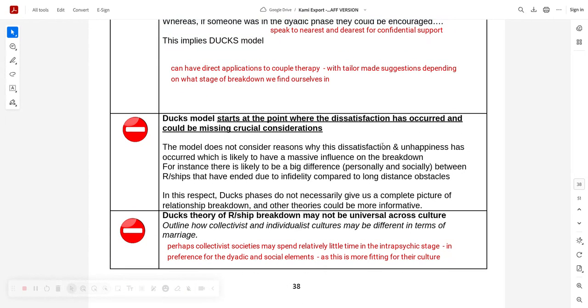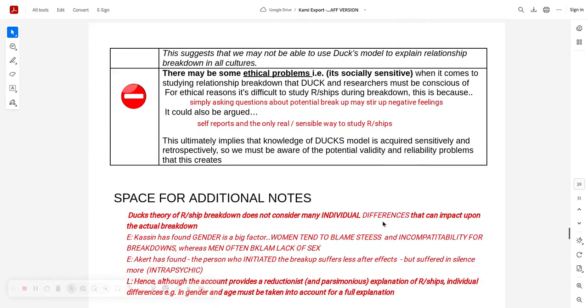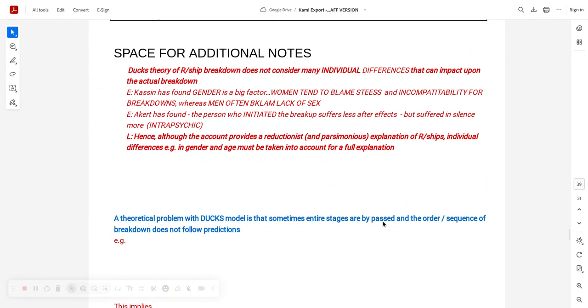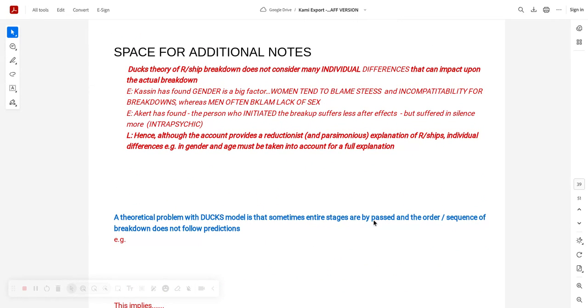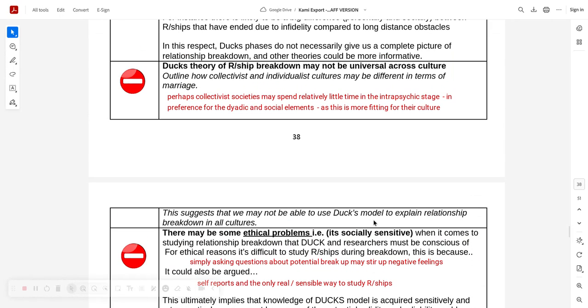Some people think, well, this model doesn't really explain things properly because the way relationships end, from someone cheating on you, from someone just being in a long-distance relationship, is going to follow a different pattern, isn't it? And it neglects to consider that. And if you remember, another one of the great points we had about this is that sometimes entire stages are passed out or the order seems to break down. You'd have to explain that. In the sense of, remember, sometimes it goes straight to social before dyadic.